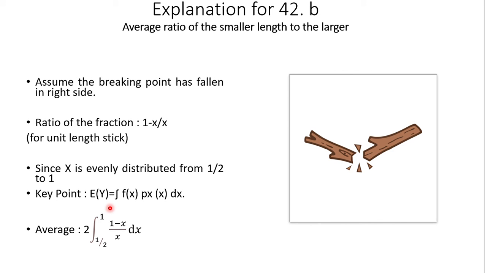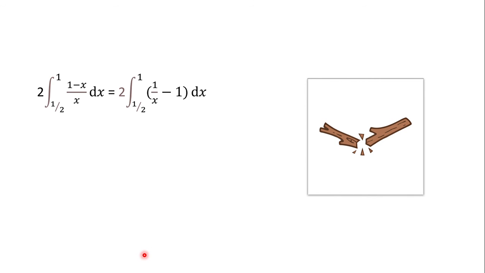Based on this concept, we can find the average ratio of the smaller length to the larger length. Here the smaller length is equal to 1 minus x and the larger length is equal to x. If we integrate this function with limits of half to 1, then we'll find the ratio of the smaller length to the larger piece.